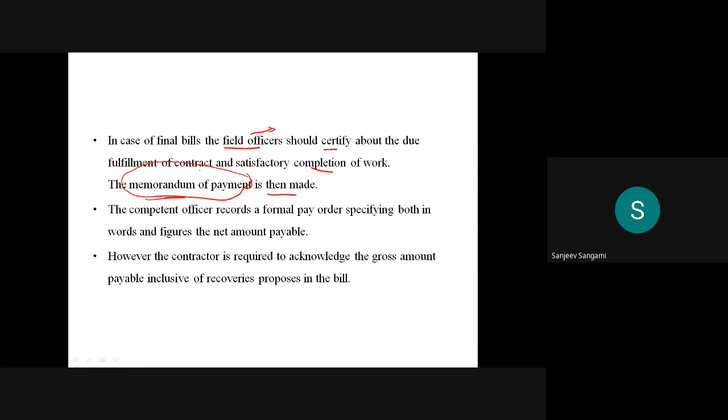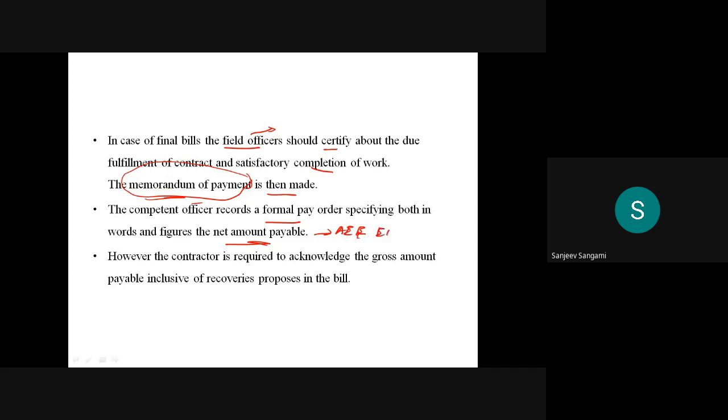Memorandum means it is like an MOU, saying this much we are paying. Suppose if anything is damaged, the advance or the security deposit will not be given back. Then the competent officer records the formal pay order, specifying both in words and figures the net amount payable.